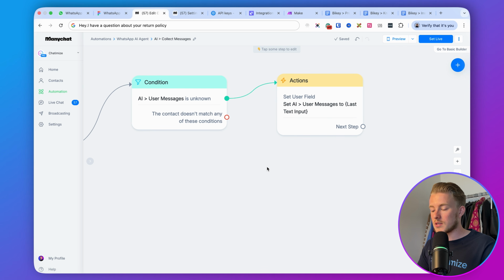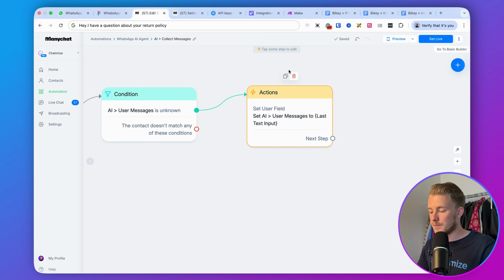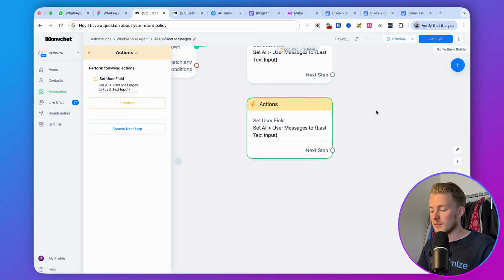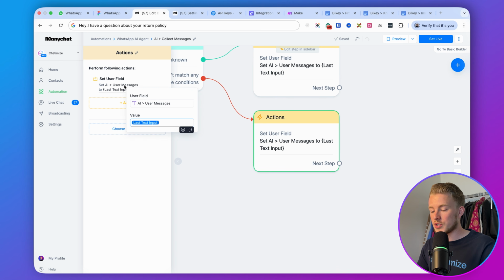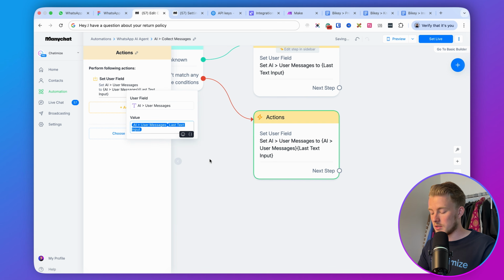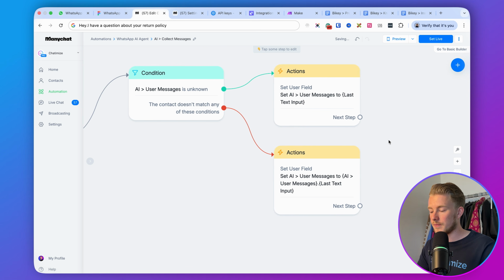And in order to do that, we will copy this. We will connect it to this. And then we will set the AI user messages to AI user messages dot last text input. That's basically what we'll do, right?